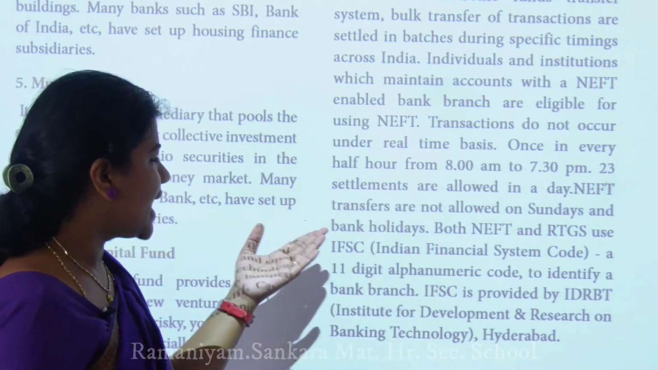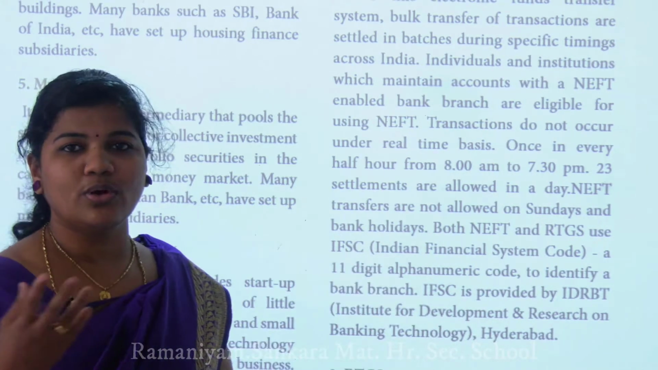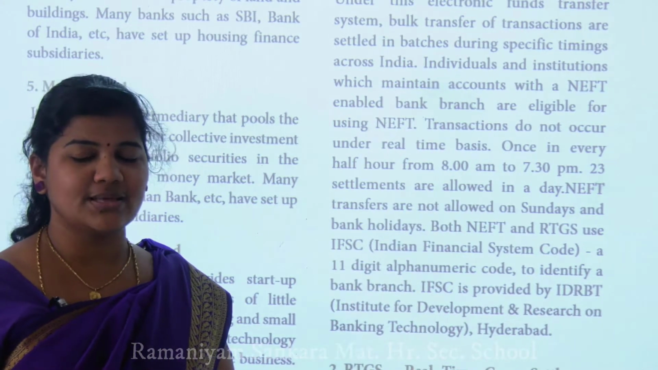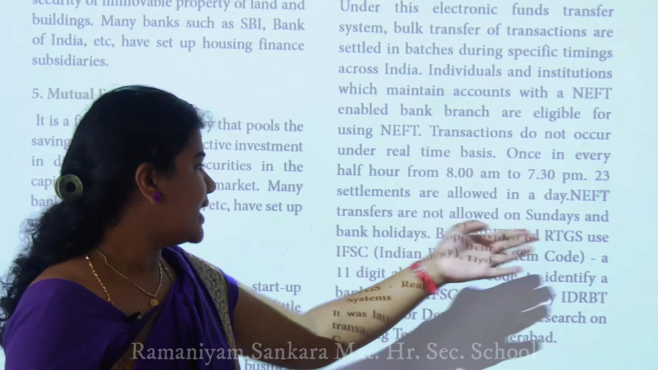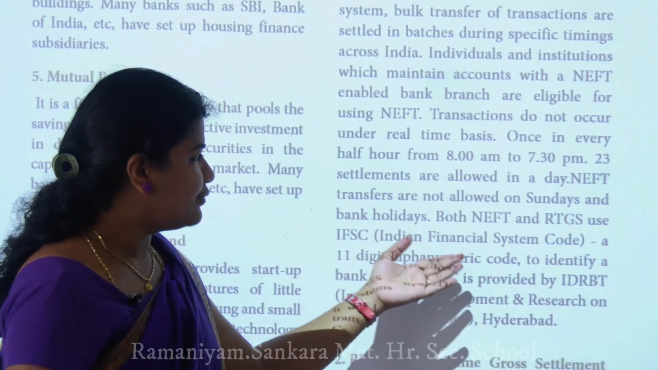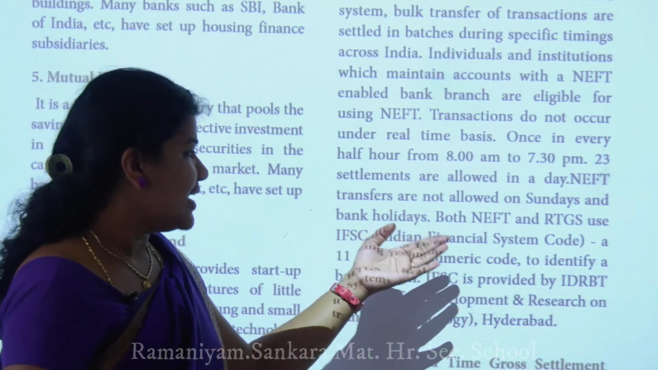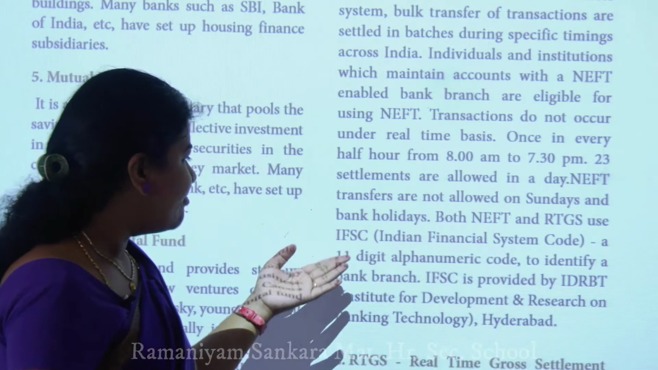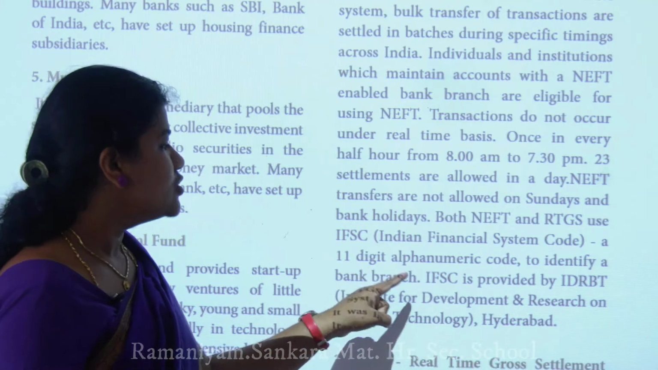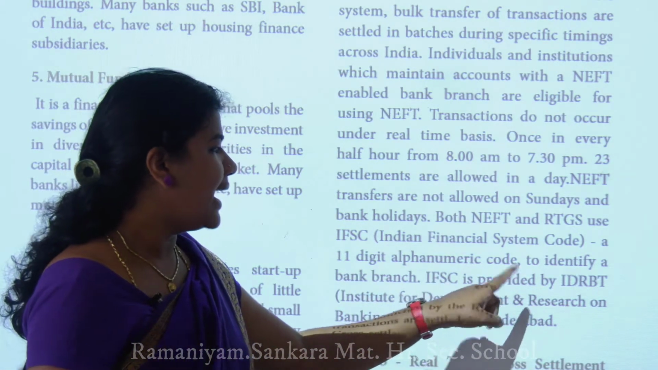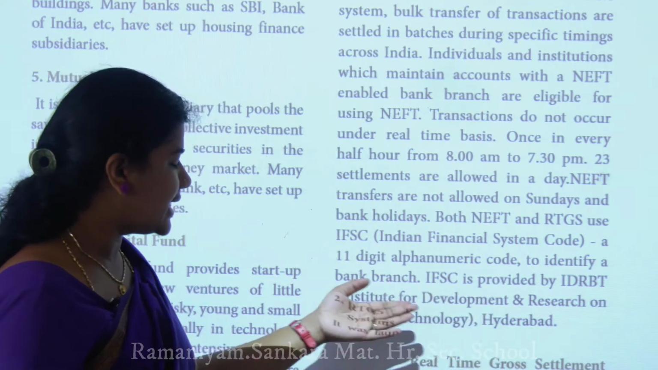Next, NEFT transfers are not allowed on Sundays and bank holidays. Already you know, Gandhi Jayanti is a bank holiday, Sunday is a bank holiday. So at this time you won't do that. Both NEFT and RTGS use the IFSC, the Indian Financial System Code, an 11-character alphanumeric code to identify a bank branch. IFSC is provided by IDRBT, the Institute for Development and Research in Banking Technology.